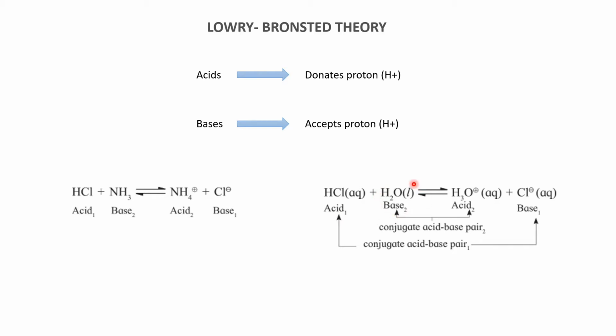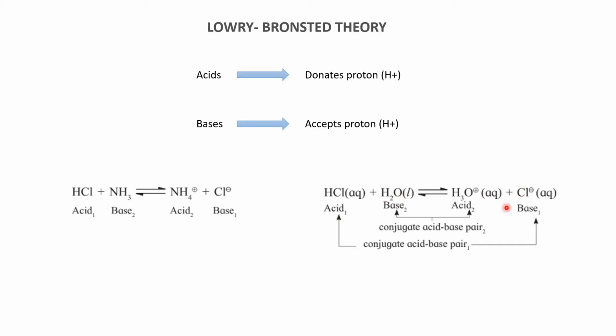And here the H2O, that is the water molecule, has the ability to accept the H plus ions and form H3O plus ion. Now, if we see the backward reaction, Cl minus has the ability to accept the H plus ion, making it a base. And H3O plus has the ability to give or donate the H plus ion, making it an acid. So we can say that H2O and H3O plus are a conjugate acid base pair. And one more acid base conjugate pair is here, which is HCl and Cl minus.